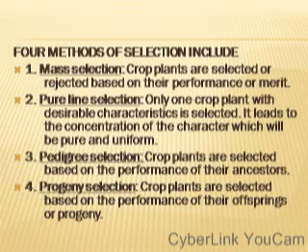Number 4, progeny selection. Here, crop plants are selected based on the performance of their offspring or progeny. Here, the crop breeder selects plants based only on the performance of the offspring.